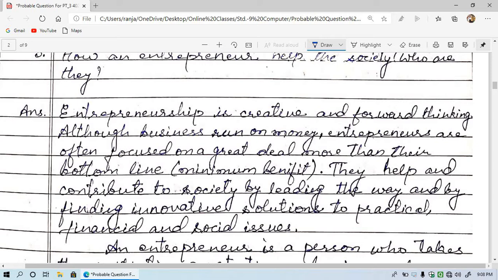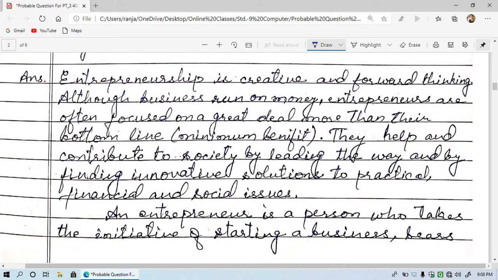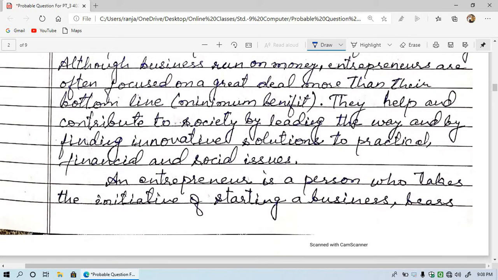Although business runs on money, meaning business needs money to run, entrepreneurs think about some improvement in the society, some great deal, and do not care too much about their benefit. They see the minimum benefit and do some innovative things.